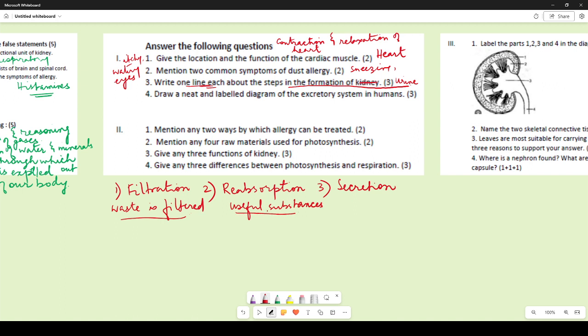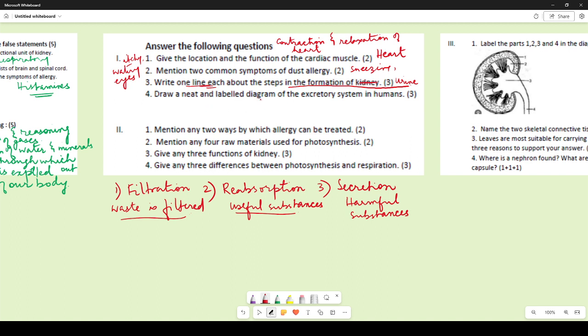Because we need them in our body, so reabsorption happens. And then secretion, some of the waste that is not filtered through the blood at that time, but it needs to be removed. So those harmful substances are once again secreted into the urine so that it can finally be thrown out of the body, right?